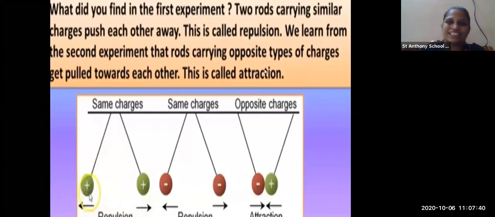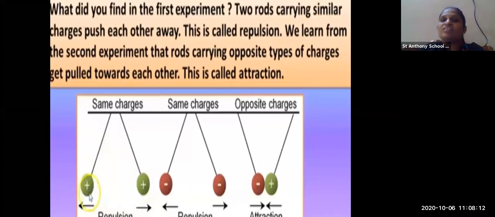Then here you can see attraction and repulsion. You can see the green ball has a plus sign, while the red ball has a negative sign. When two same charges come together, that means positive and positive, what will happen? You can see they are pushing each other. They are not attracting each other.